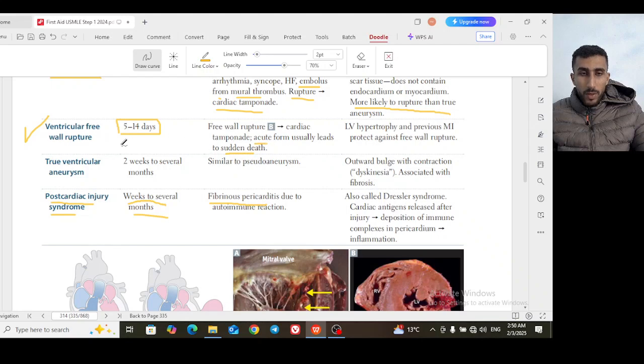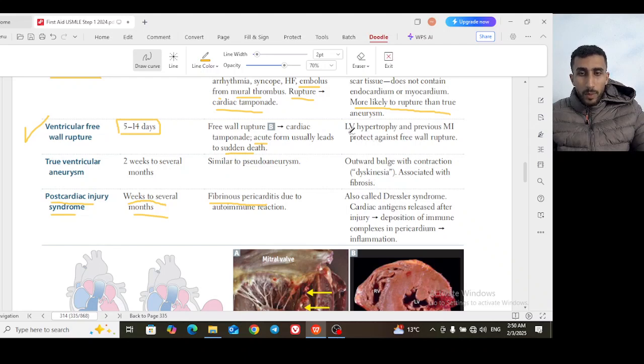You may have a patient with a pericardial effusion that is very big, and the patient is adapted to that. This is because the rate of formation of the effusion is gradual. So you're giving the heart the chance to accommodate this fluid. But here you have sudden free wall rupture, sudden buildup of the fluid, and so most commonly sudden death.